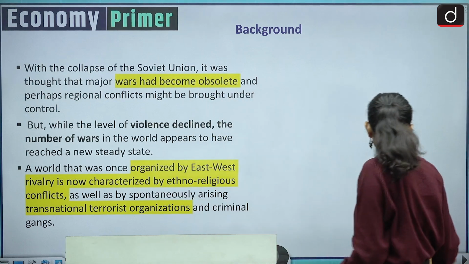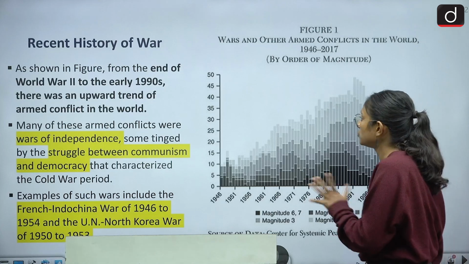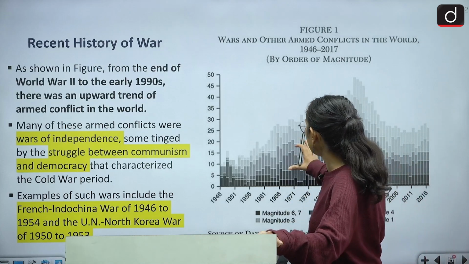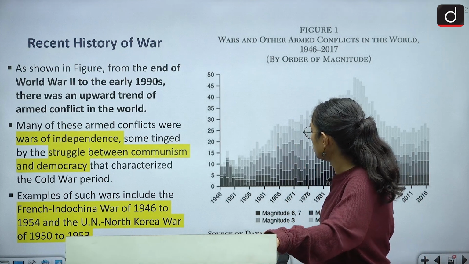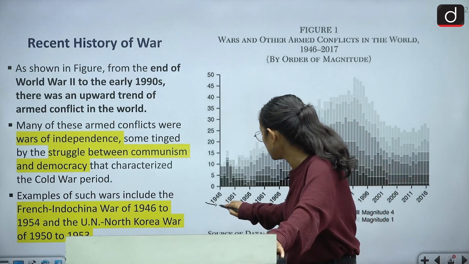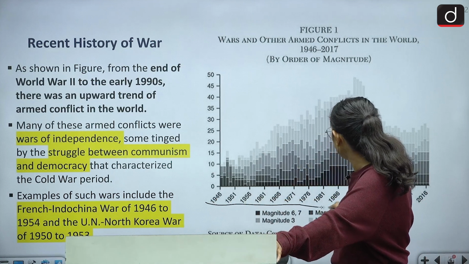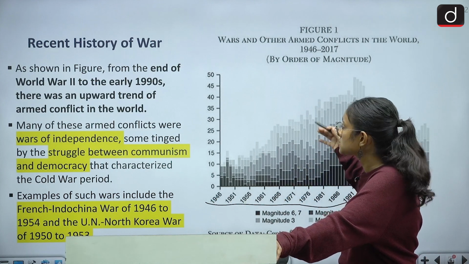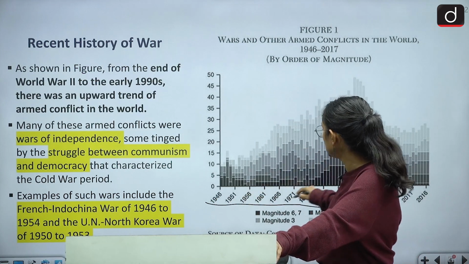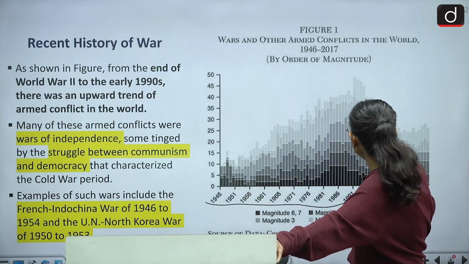So we'll have a brief look at the background of the war. This is a graph in which we can see that war has been going on from 1946 to 1990. What we have seen is that there was a surge in armed conflict between these years. But after that, it has decreased.